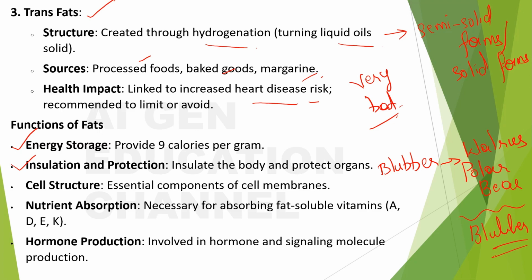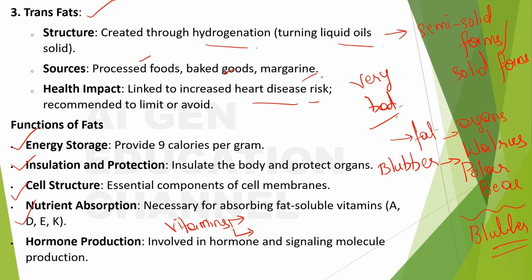So for insulation and protection, fats insulate the body and also protect the organs, right? The fat will give a cushion effect so that our organs inside are safe in case of some impact. Cell structure: fats are essential components of the cell membrane. So fat is also very important for the cell structure, and this will help in nutrient absorption. If you consider the vitamins, they can be classified into two types. You will see it later in a later section, but I will just give a gist of it so that you can understand this concept of nutrient absorption.